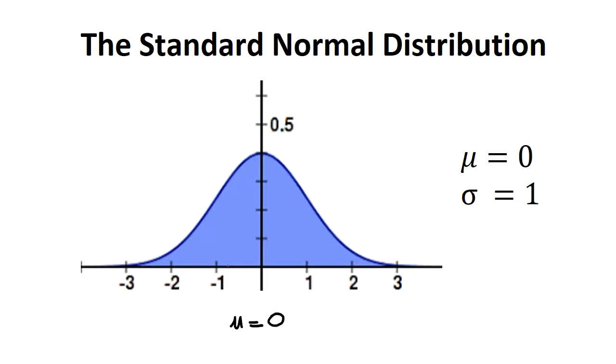The area under the curve, everything in this blue, if I add all of this up, sums to 1, and that is the probability we find by finding areas under the curve.